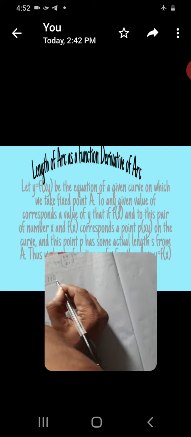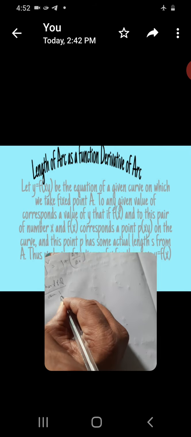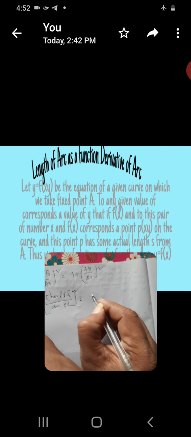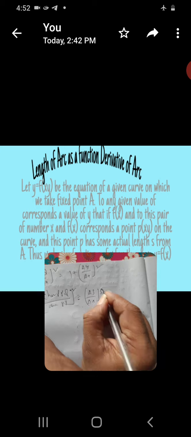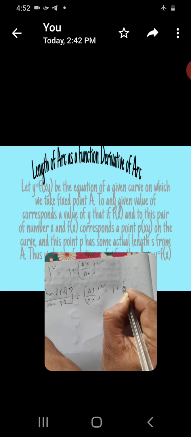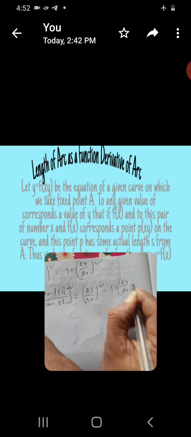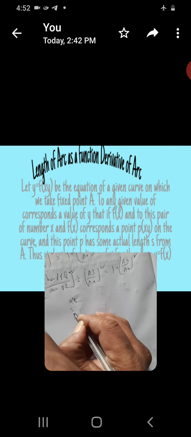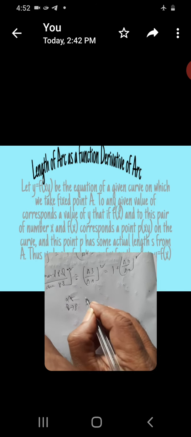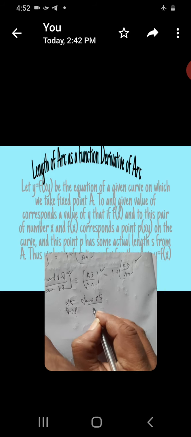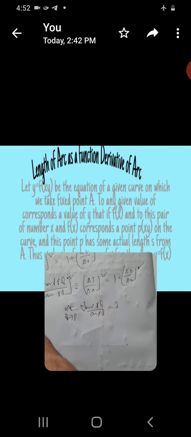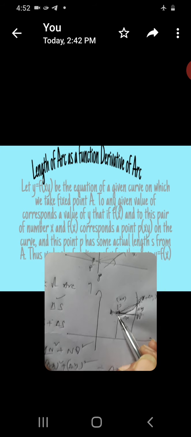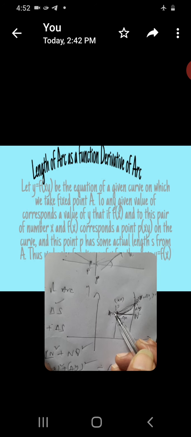By arc PQ, (delta x) whole square is equal to (delta s by delta x) whole square is equal to 1 plus (delta y by delta x) whole square. Here, assuming that Q tends to P, in the limit, chord PQ by arc PQ is equal to 1, because see this in the figure, Q tends to P. If Q comes all the way to P, this arc length is nothing. That is a simple point.